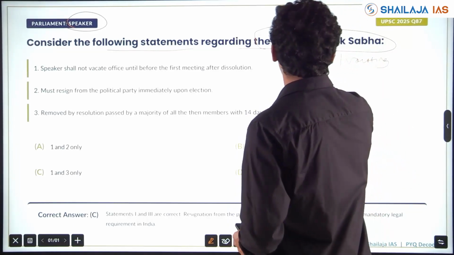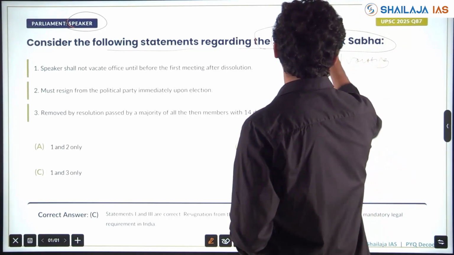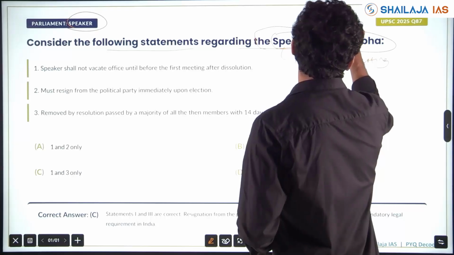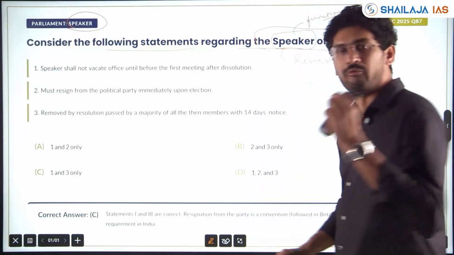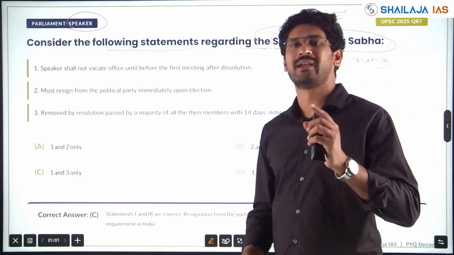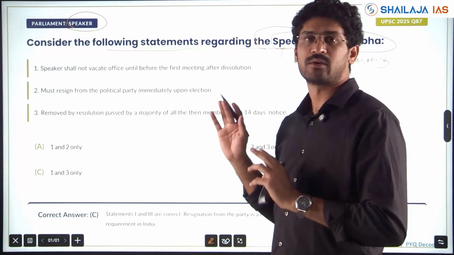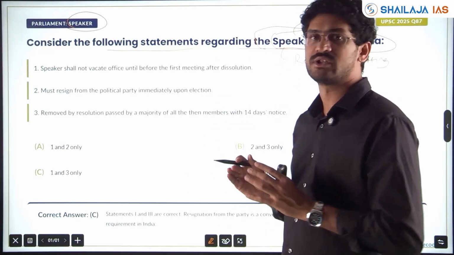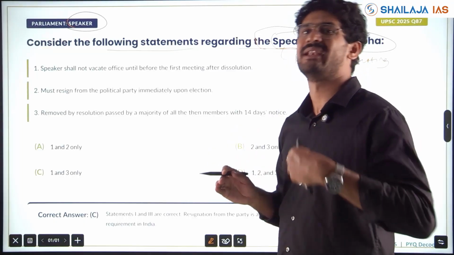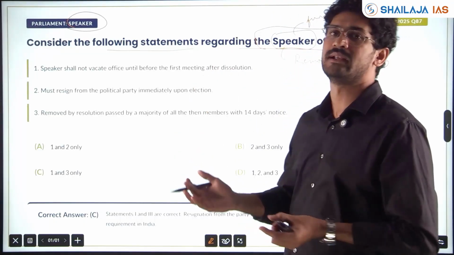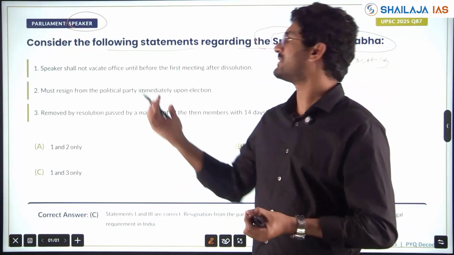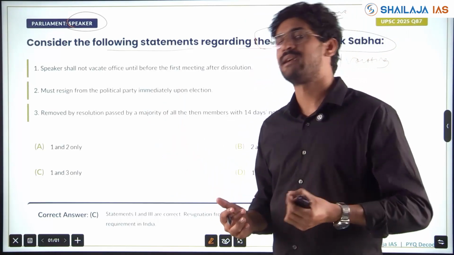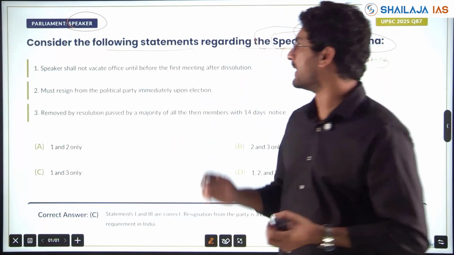The Speaker is one of the important topics and all the functions of the Speaker are very important. One question is coming every year or the other with respect to the Speaker, because it's in the news and it's a very important constitutional post, and many controversies are also linked with the Speaker, and constitutionality is also linked with the Speaker. That's why questions come again and again from the Speaker.